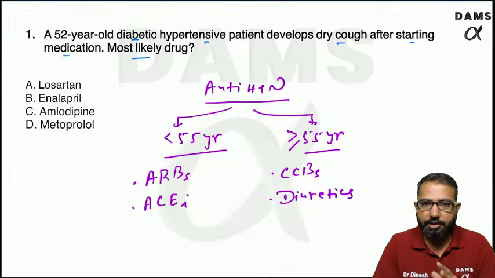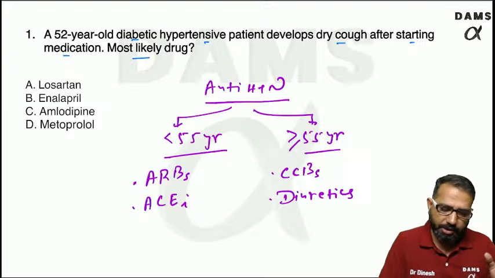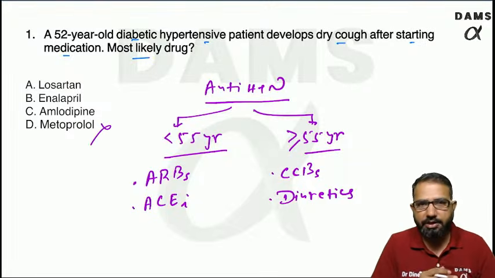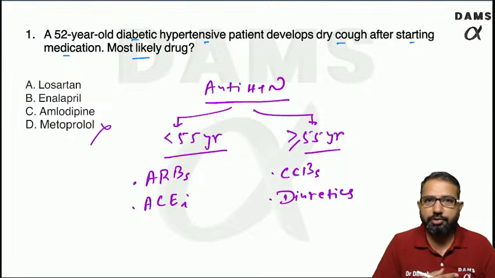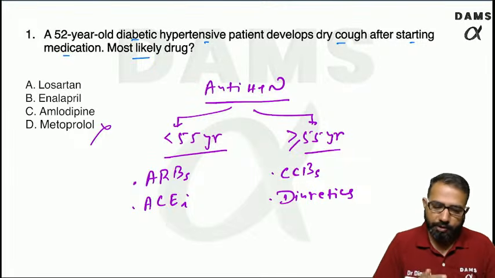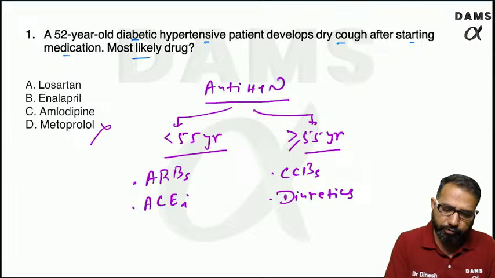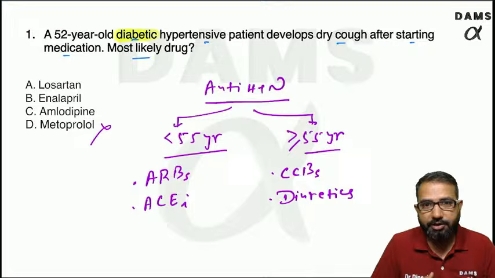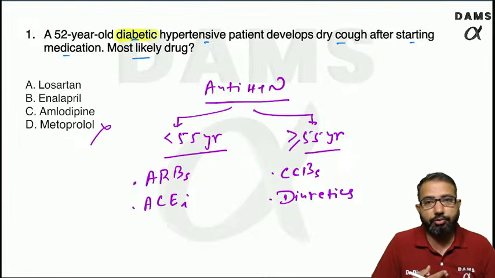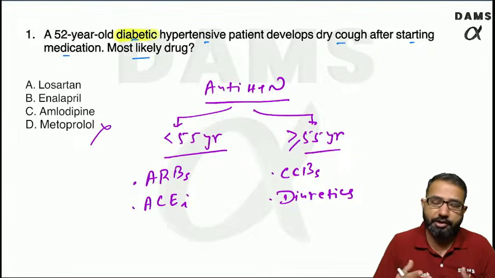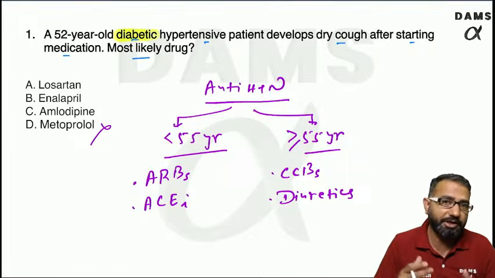Beta blockers are nowadays not the first line drug. Definitely we are not going to start them, and even in a diabetic patient, beta blockers are not a safe drug. The patient is diabetic, so we have to always consider what is the benefit of the drug in diabetic patients. In diabetes, either you need to control the diabetes or you need to give drugs which can help the diabetic patient in any other way.